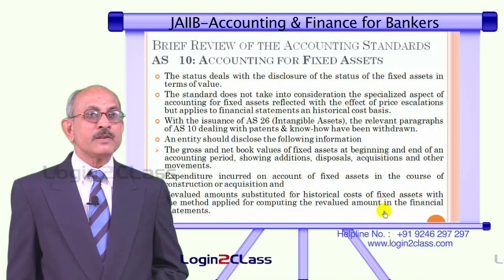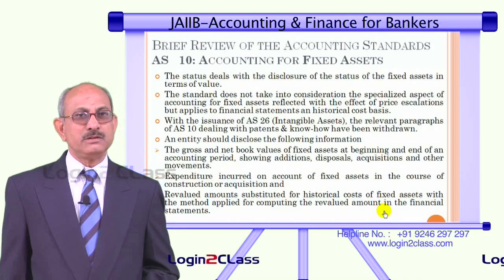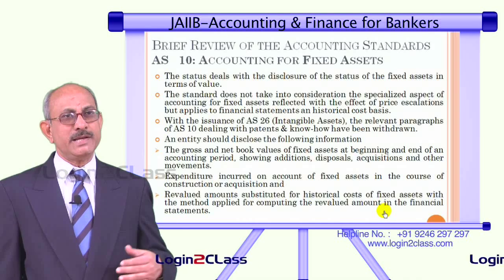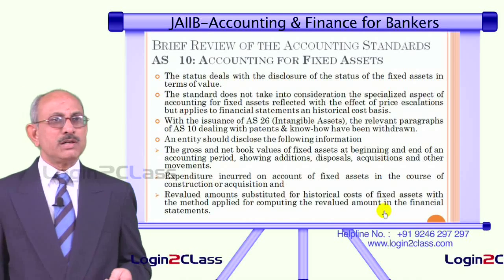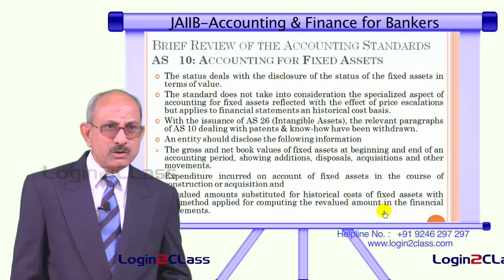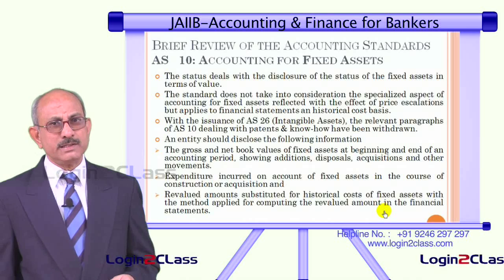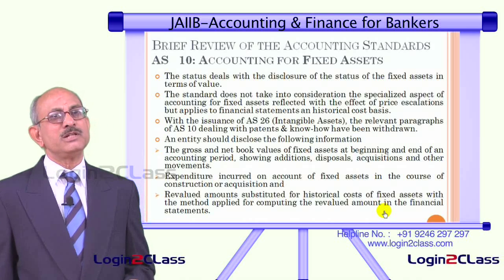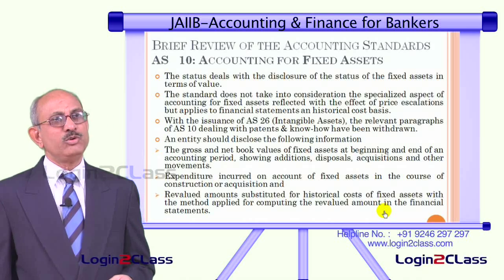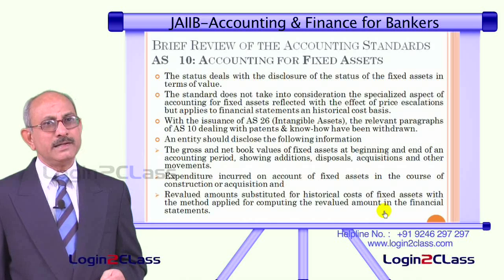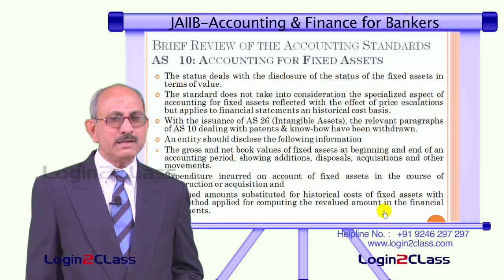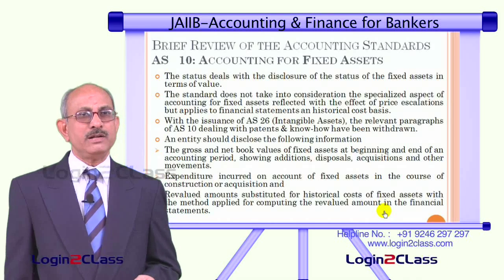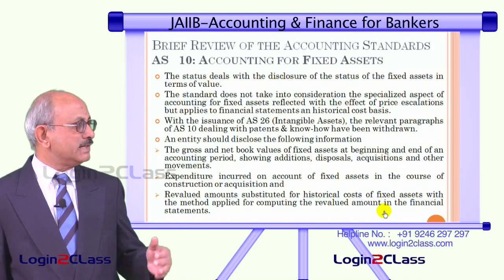That means whatever gross value of the fixed assets the entity had at the beginning of the year has to be shown separately. To that they have to add whatever has been acquired during the year or whatever has been disposed of during the year, and from the total of all this they have to reduce the depreciation calculated by the method of depreciation adopted by the entity, and that will give the net value of the fixed assets as at the end of the accounting period.